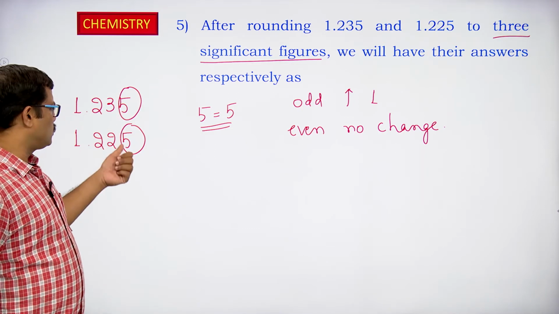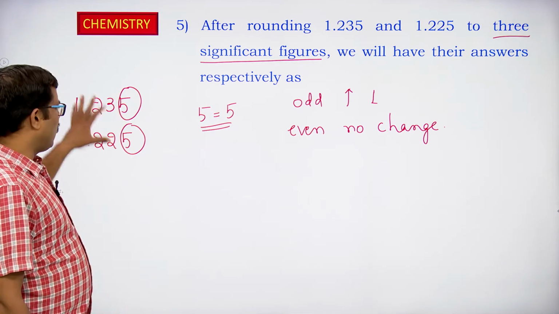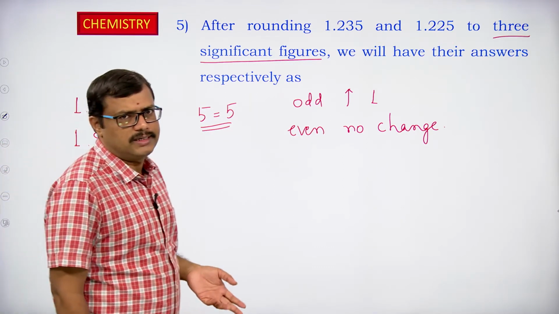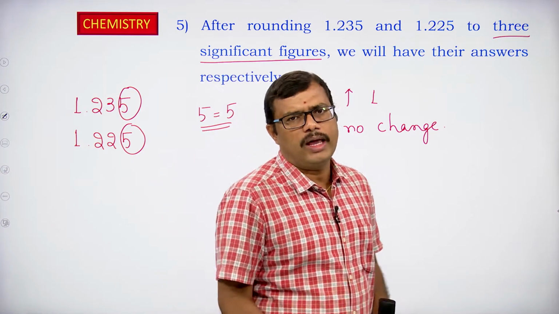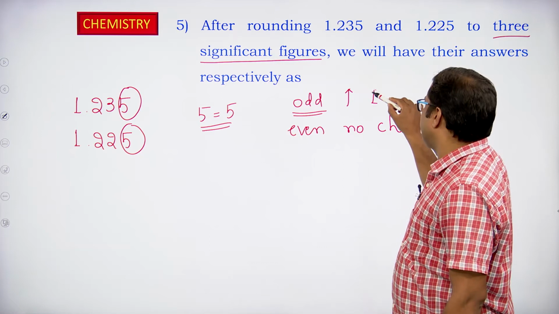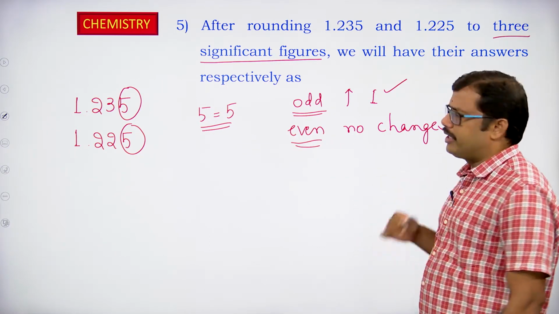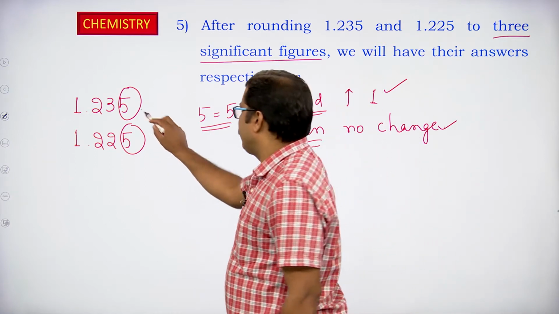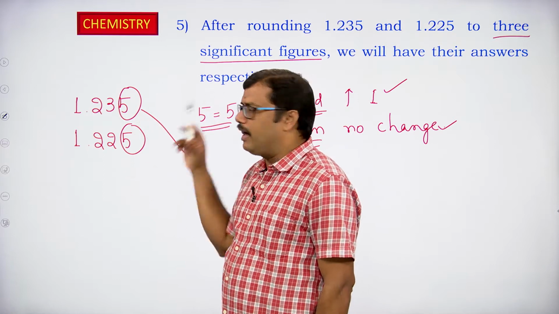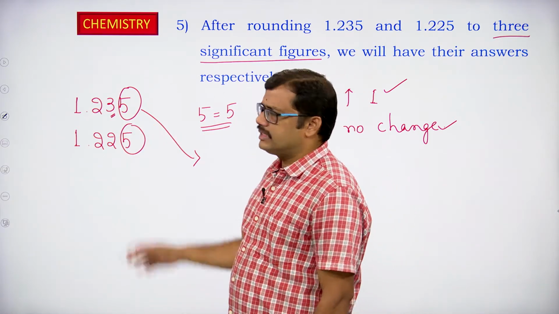If the last most digit to be removed is equal to 5, as in both numbers here, then if the preceding number is odd, we have to increase it by 1. If the preceding number is even, no need to change. So in the first case, our last most digit to be removed is 5 and the preceding number, the next digit, is 3.